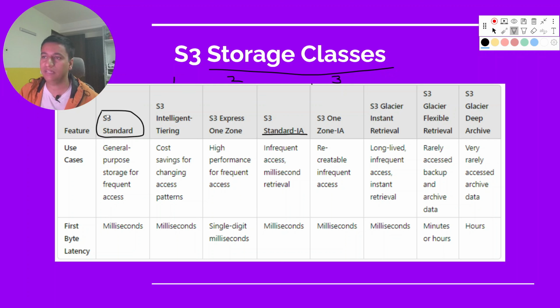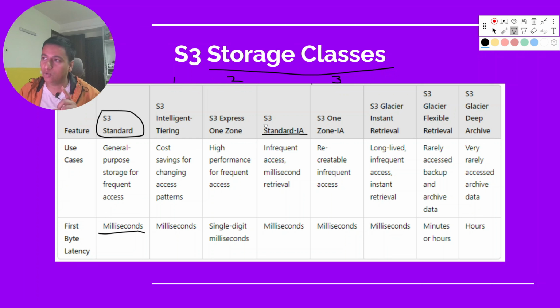So first one is the S3 Standard, which is the default one. What does it do? The fetching time is very quick. It's in the milliseconds, and it's a general purpose bucket for frequent access. So if you want your data to be accessed very quickly, then you have to use S3 Standard. But what if you have some data like old log files that you do not want immediately, and you can wait a couple of milliseconds, but it will save cost?